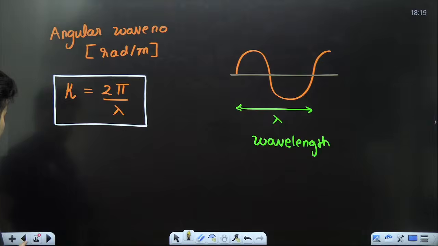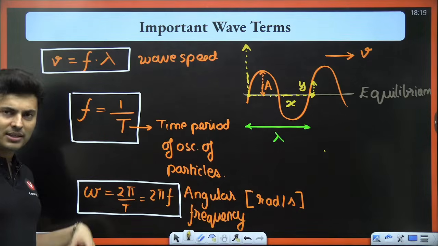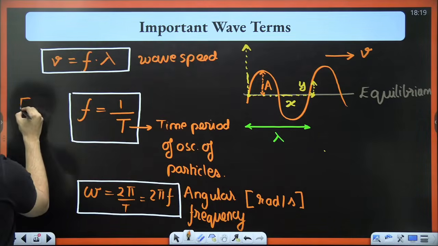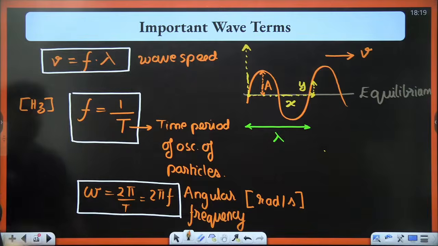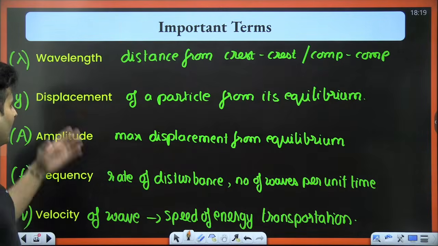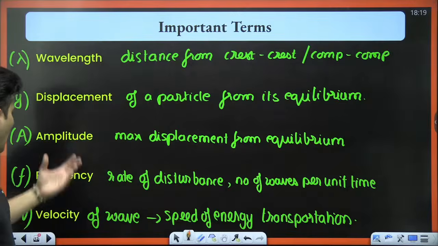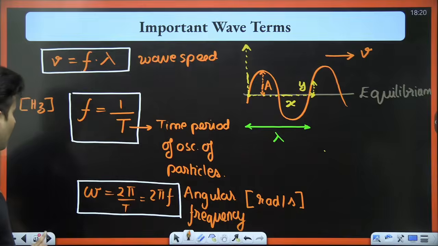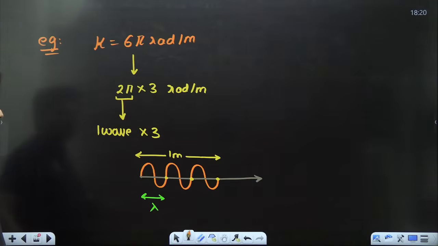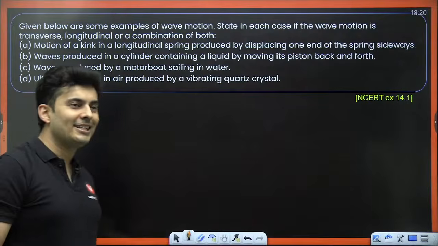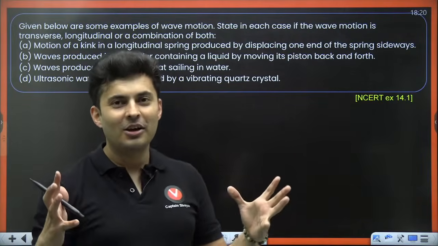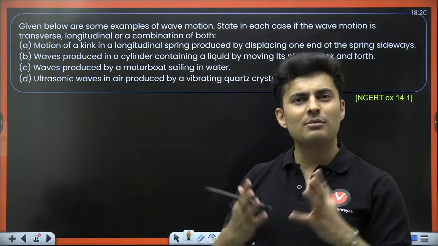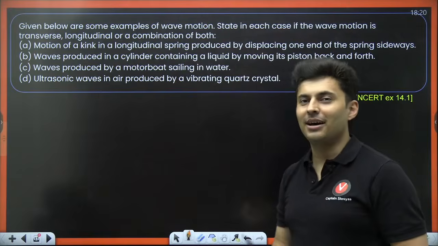So now that we have discussed what is K, everybody knows what is frequency also. Frequency is measured in hertz, obviously. We know this from before, from the chapter of oscillations. Hertz is 1/second. And we have seen what is wavelength, displacement, amplitude, frequency, velocity, and even this formula. Now, let's do some questions which are going to come up on your screen. We are going to complete NCERT plus PYQs, so we get a complete picture both from NCERT as well as NEET point of view, and that is what NTA or NMC will target.